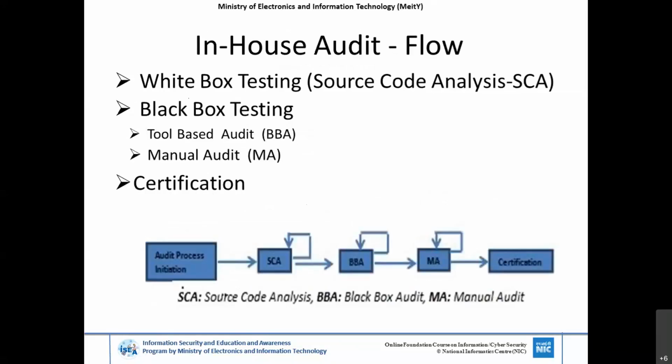And this is the audit process flow in NIC we are following currently. First, the end user sends an intimation to us to create a request for performing auditing. The SAST team, the source code analyzer team, performs the analysis of the entire source code, which is submitted in a secured way, and then it is sent to the black box team. The black box team performs testing, manual audit, as well as tool-based audit.